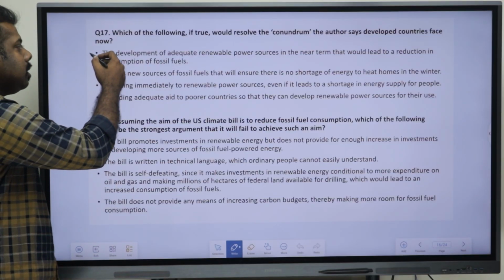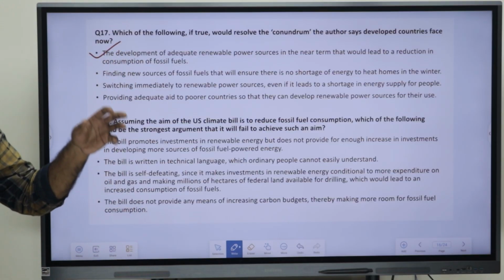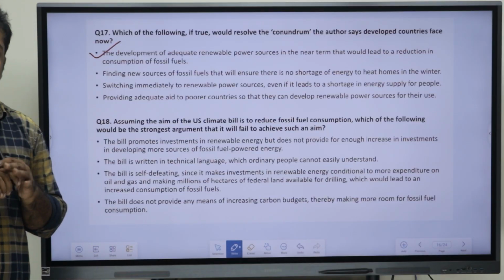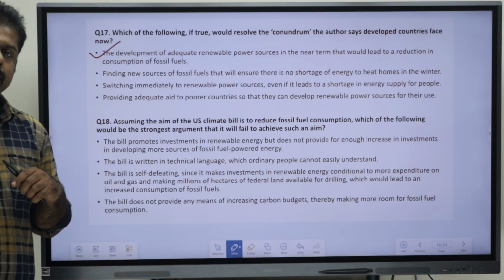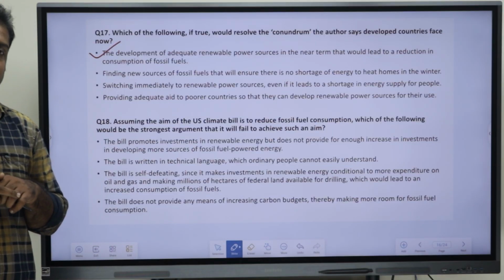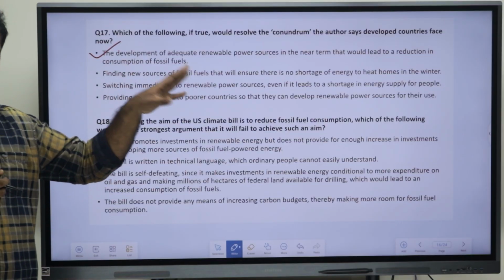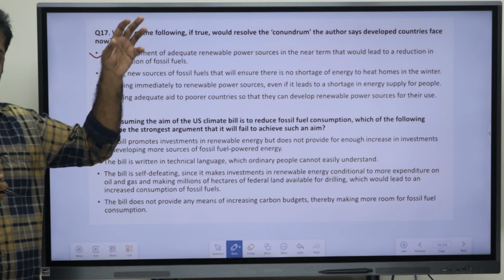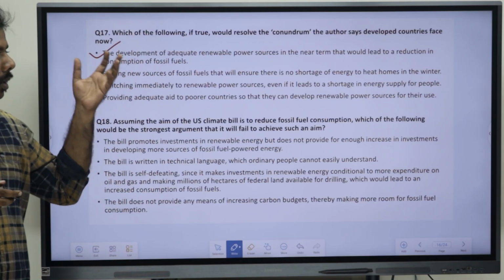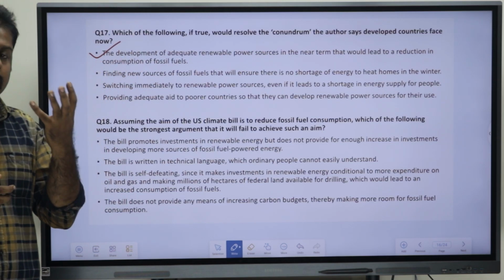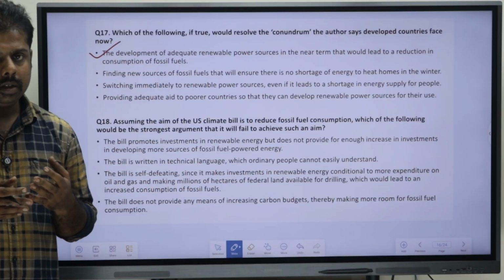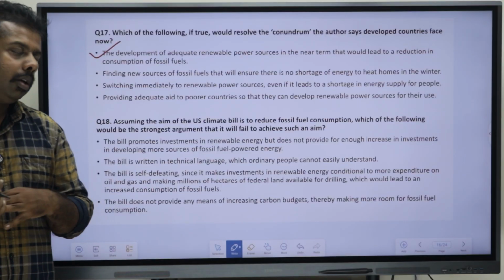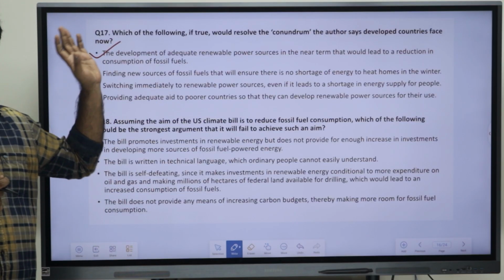So, obviously, if you are developing the renewable power sources, that will decrease the burden of the fossil fuels. So, that is a positive, or the solution that could be done, so that these developed countries' energy crisis could be improved. So, we can mark here the option as option A.